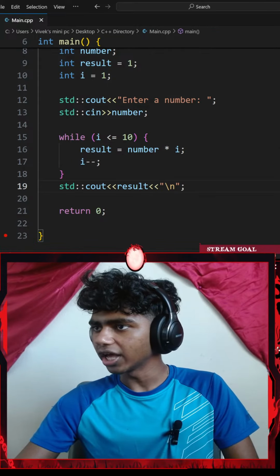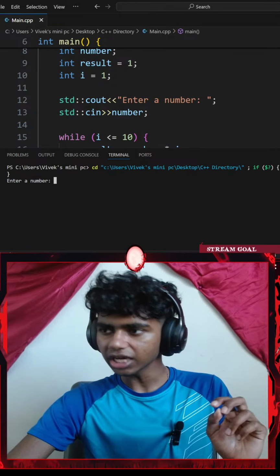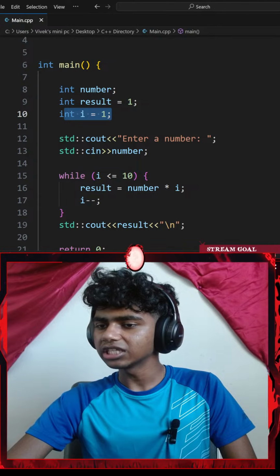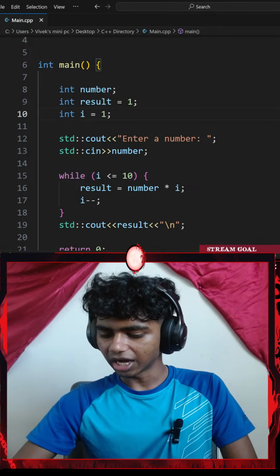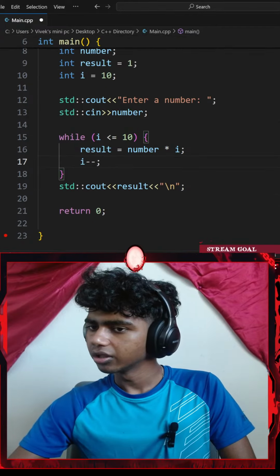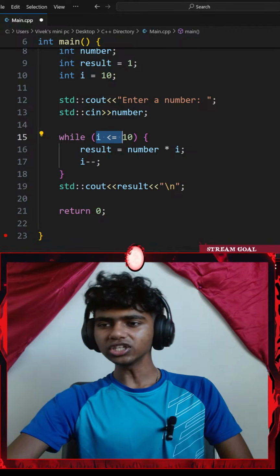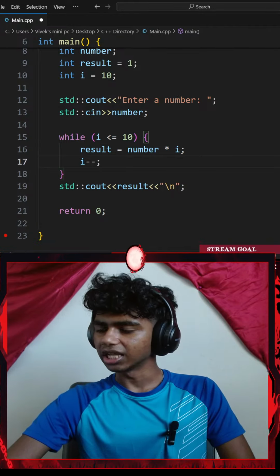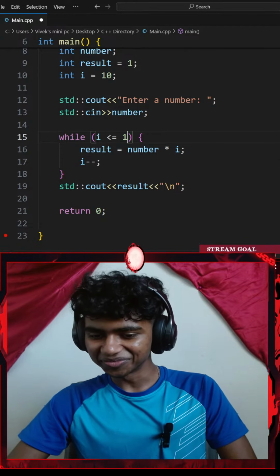If I go with the Control S and run the code, I plus plus, does the I need... Oh, the I should actually increase because my I is set to 1 initially and not 10. Okay, wait, let me change my I to be 10 real quick. Okay, while my I is less than or equal to 10, my number multiplied by I is less than or equal to 10.